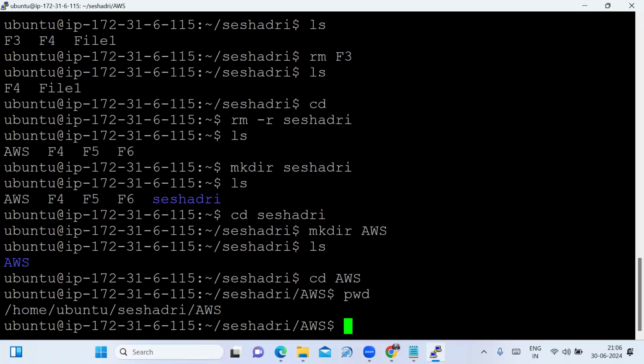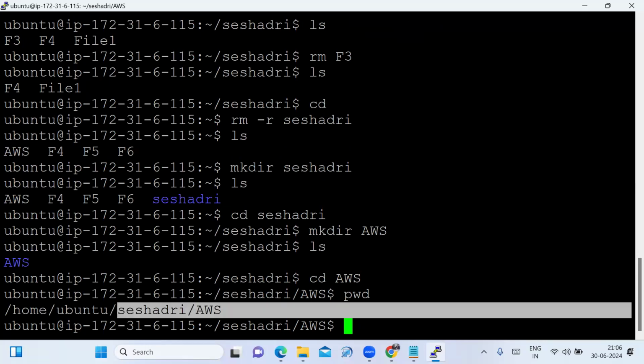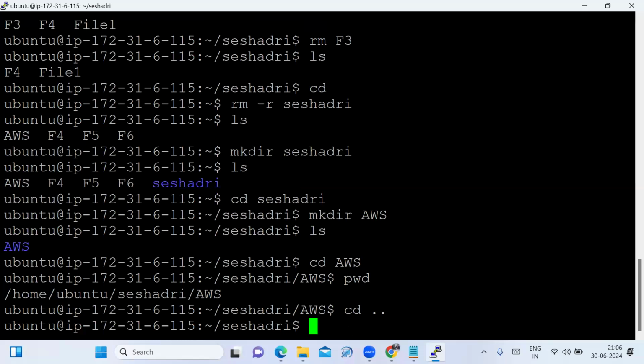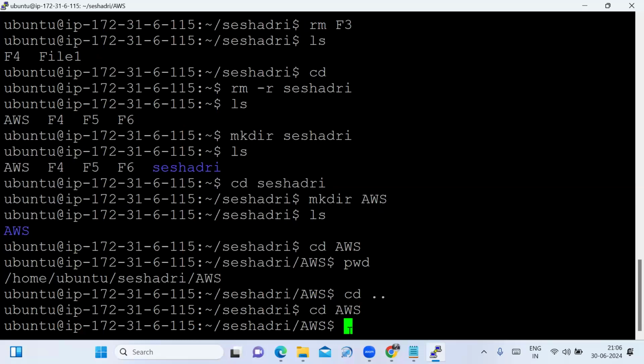Now you type pwd, and you are in the present working directory. If you want to move to the previous directory, we use cd space dot dot. Now you go back to the main directory.